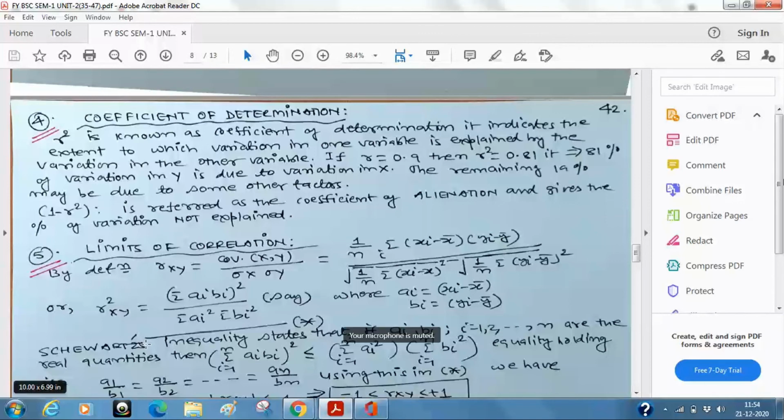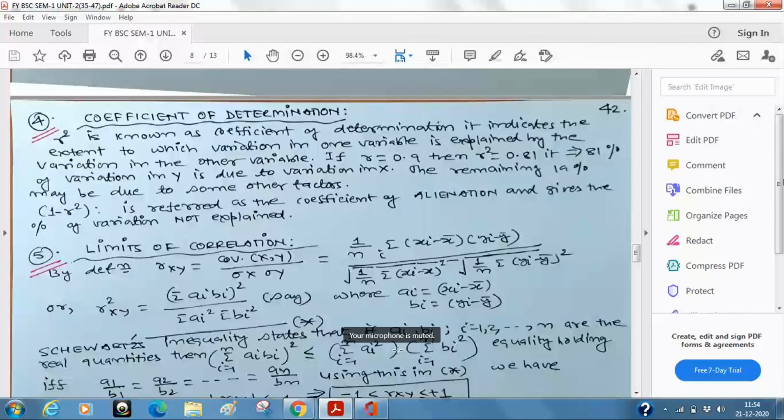So Shepard's inequality states that if ai, bi, i equal to 1 to n, are some real quantities, real may be from minus infinity to plus infinity, then it simply says that summation ai bi whole square is less than or equal to summation ai square into summation bi square.